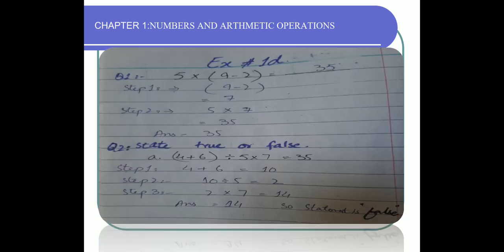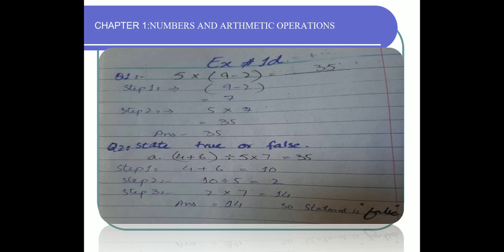Look at the parts. Question number 1, 5 multiplied by bracket 9 minus 2. What you have to do, step 1, solve the brackets. Now 9 minus 2 is 7. Then come to the question. 5 multiplied by 7 is 35. So 35 is the answer, fill the blanks. Same like this you have to solve the rest of the parts.